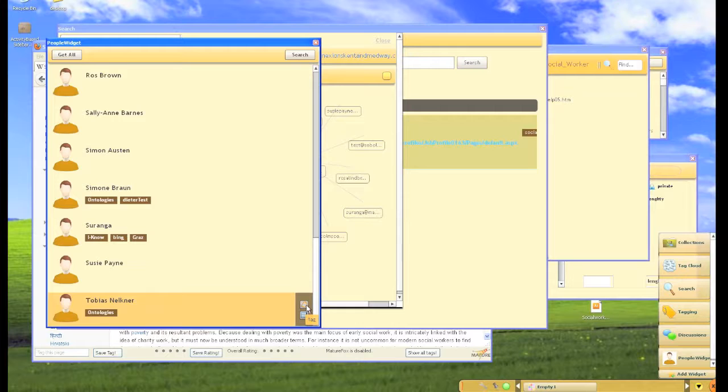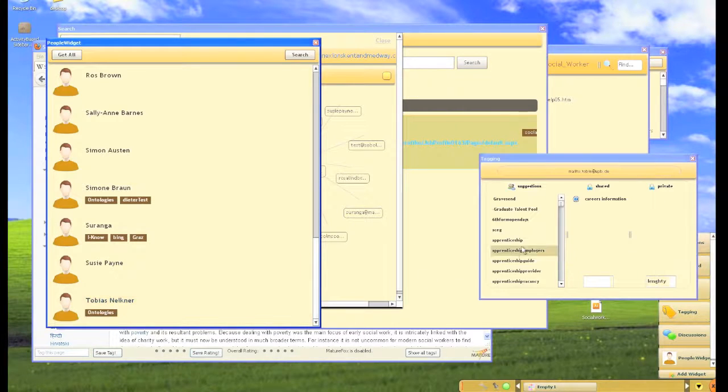Let's open ourselves in the tag window and give us the social worker tag. That's done. Now other people can find us as an expert on social workers.